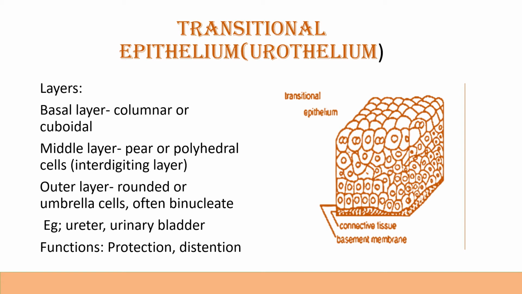umbrella cells. You can see this in the diagrammatic representation, that the outer layer is often binucleated, and in the basal layer there are columnar and cuboidal cells. Examples are ureter and urinary bladder, and functions of this transitional epithelium are protection and distension.